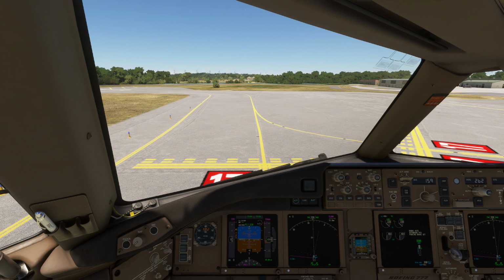Bradley Tower, Red 64 is holding short of 17 on Kilo. Request departure IFR to Bradley.